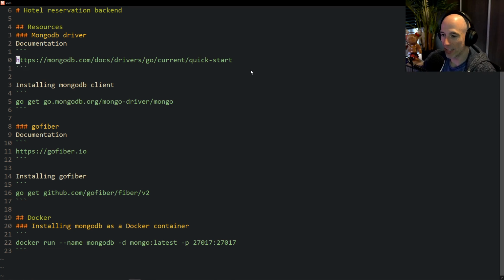So without any further ado, let's do a little bit of a check. We're going to use MongoDB, so that's a little bit of documentation. We're going to use it later on. We are also going to use GoFiber as our minimal framework, right? Because you could say, why don't we build this completely from scratch without any help? We could do that, but I think for these backend systems, a little bit of help, a little bit of a fallback, a little bit of a backbone is good, especially because it's a relatively large project. It's not a simple one or two API calls that we're going to do. It's going to be extensive, so we need to have some tools to make that happen.